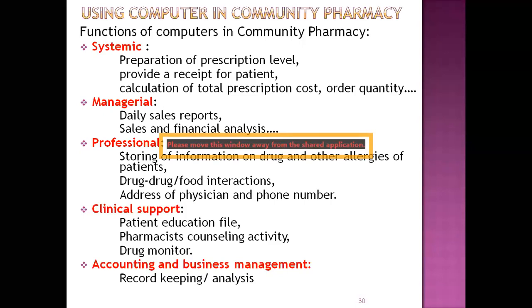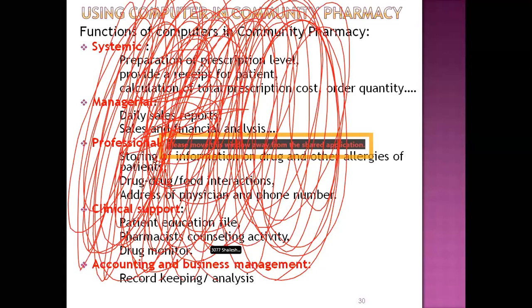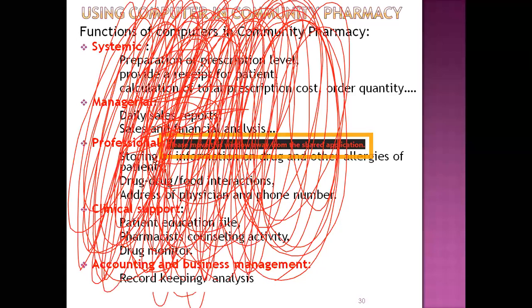With the help of that financial condition, you have to either increase the inventory or prevent the various losses that occur during that particular year. Hence, you have to prevent the losses. Again, these are the points related with the use of computers in community pharmacy.